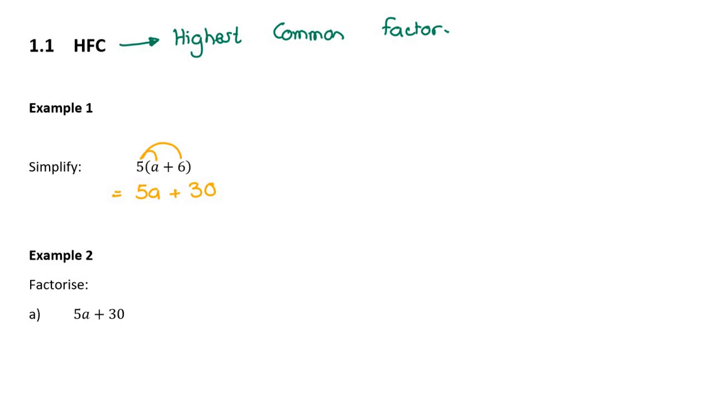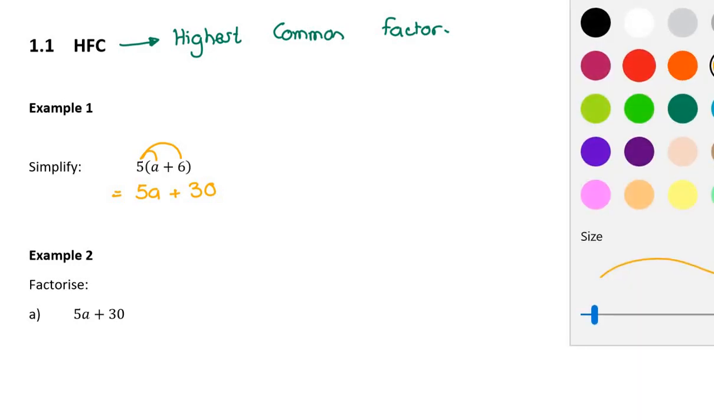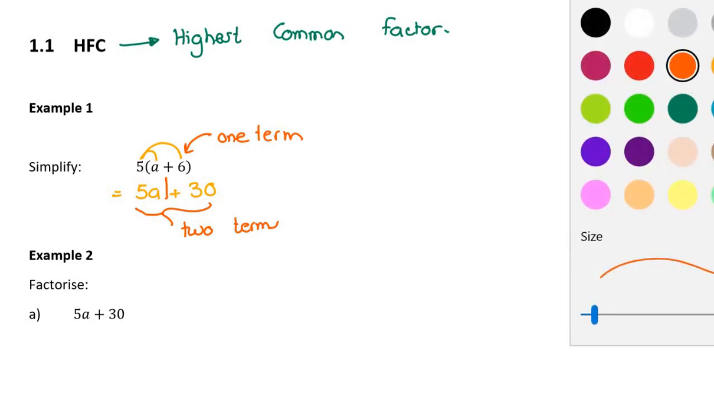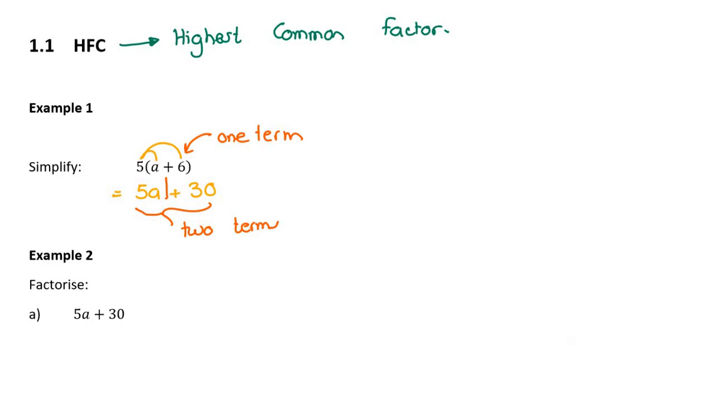Now you'll notice in this answer here, there are now 2 terms. If you look at the question, you'll notice the question has one term. Algebra 1 was all about simplifying, so taking the question and multiplying out, and we call that simplifying.